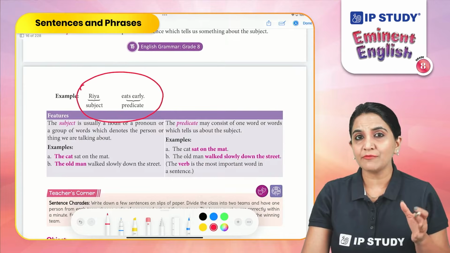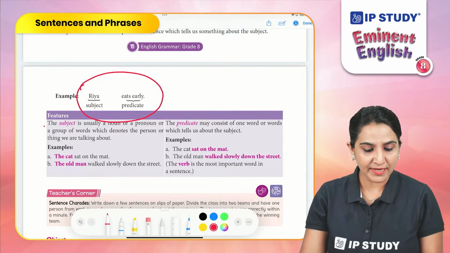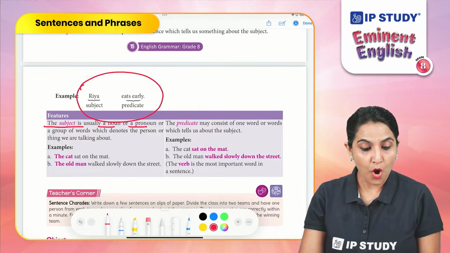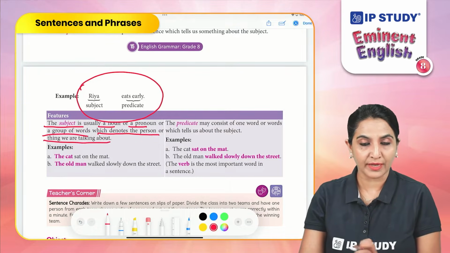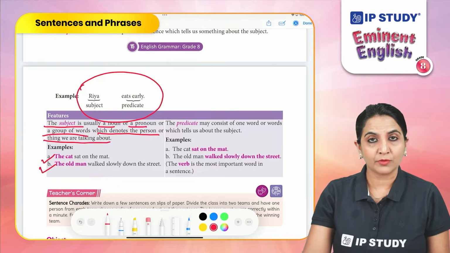Now, there are some features of a subject. What are those? The subject is usually a noun or a pronoun or a group of words which denotes the person or thing we are talking about. For example, the cat sat on the mat. The old man walked slowly down the street.